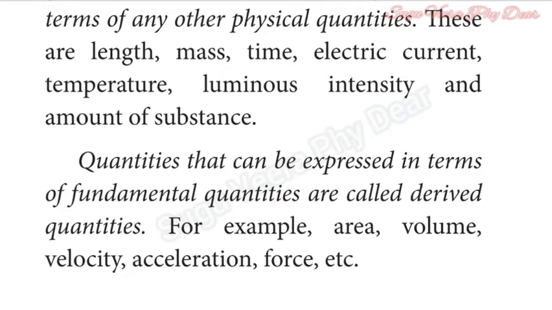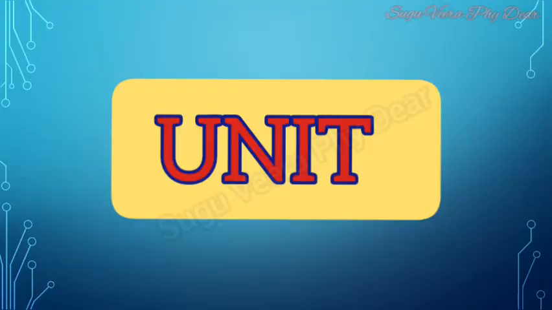Next, what is a unit? A unit is an internationally accepted reference standard to measure a physical quantity. In physics we have several physical quantities, so we need a reference for each physical quantity. For example, your mom asked you to go to a shop and buy some rice.